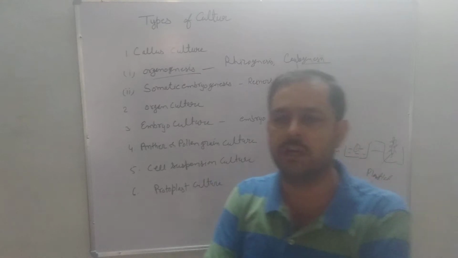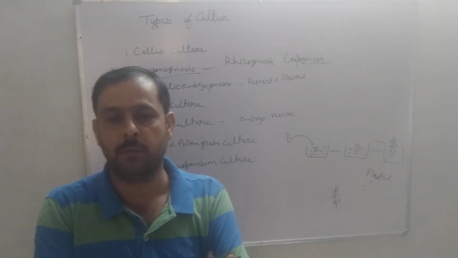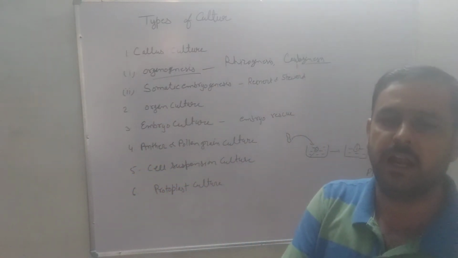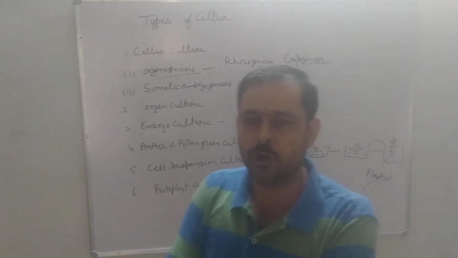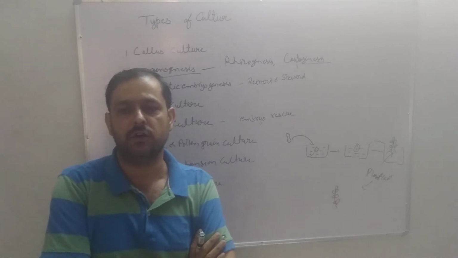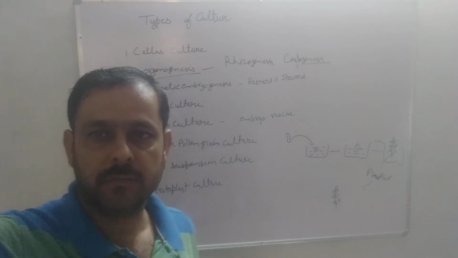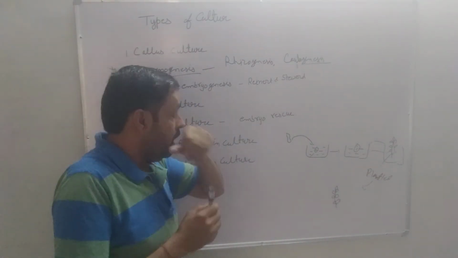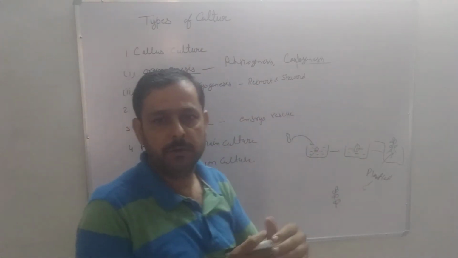The development of root and shoot depends upon the auxin and cytokinin ratio, physical state of culture media, its chemical composition and nature of the explant. Usually the process of rhizogenesis is done by a high ratio of auxin to cytokinin, and caulogenesis by a low ratio. Next type is somatic embryogenesis. This method was discovered by Reinert and Steward.